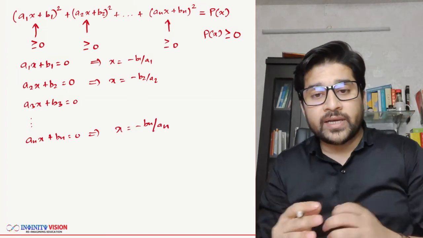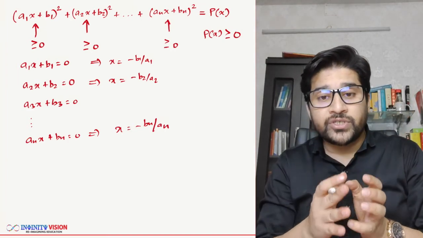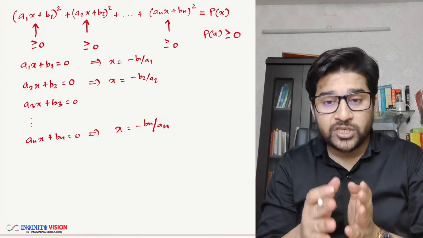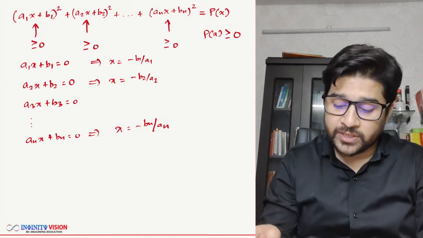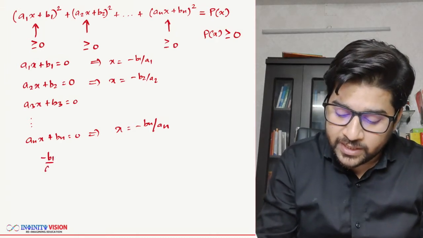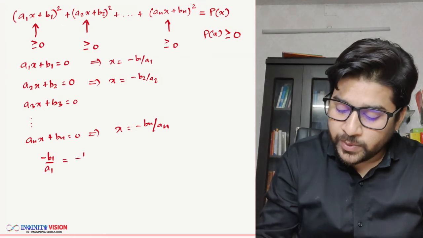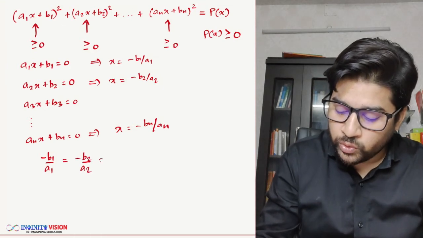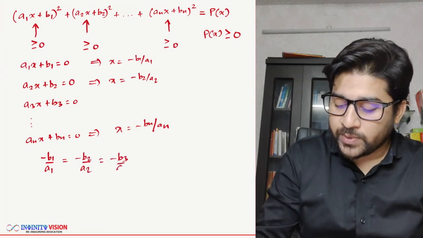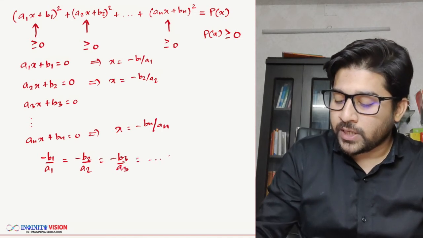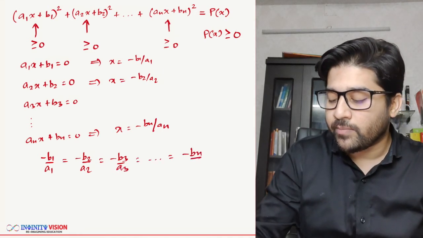But what we want is they all become 0 at the same time, which means all the roots should be equal, which says minus b1 by a1 should be equal to minus b2 by a2, should be equal to minus b3 by a3, and in the same way minus bn by an.